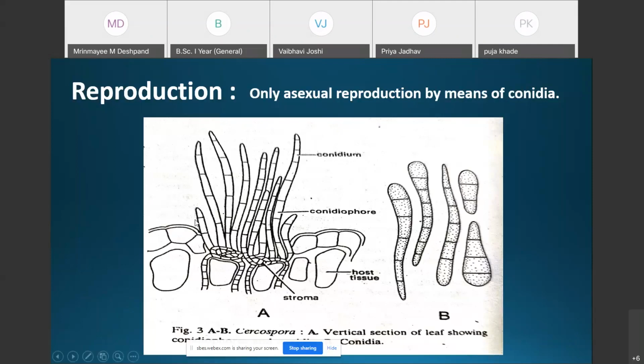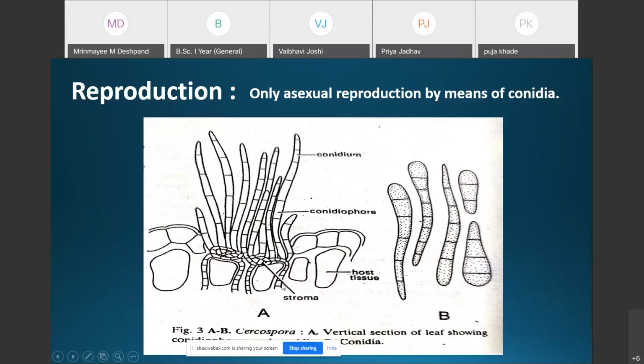Here you can see the epidermis of the host tissue, and just below the epidermis, a large amount of mycelium of Cercospora accumulates, forming a pseudoparenchyma-like structure. That pseudoparenchymatous structure of the mycelium of Cercospora is referred to as the stroma.